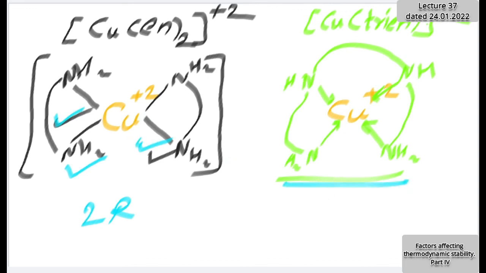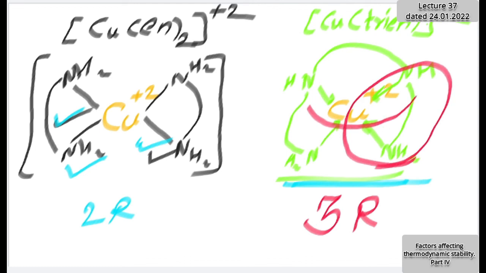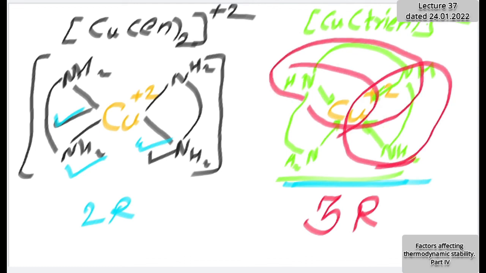In the second case, how many rings are there? Three. Good. I was expecting some of you to answer 4, because I was attempting to write 4. There are 3 rings. Which are those? Here is the first ring, here is the second ring, and here is the third ring.